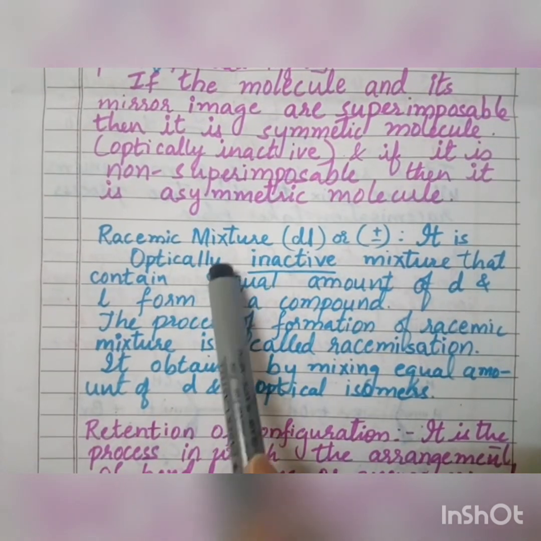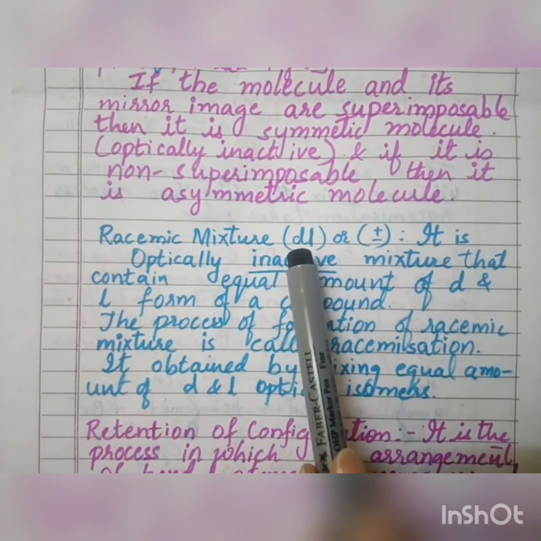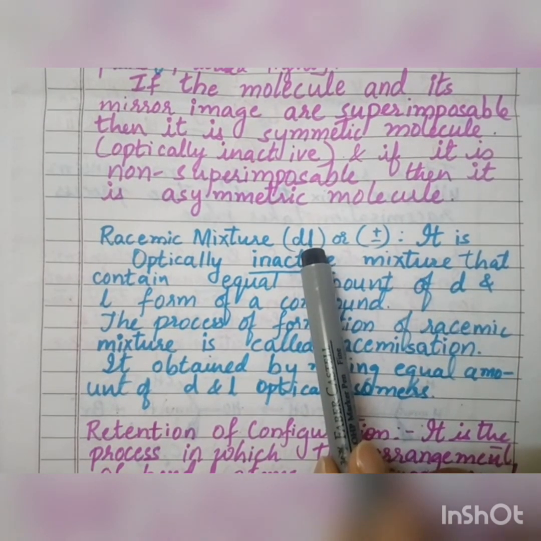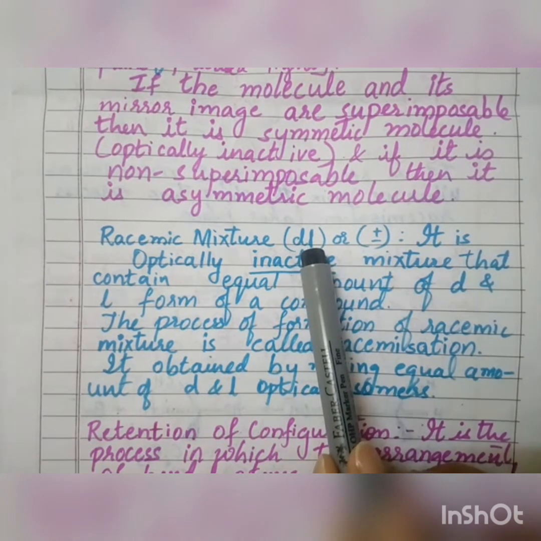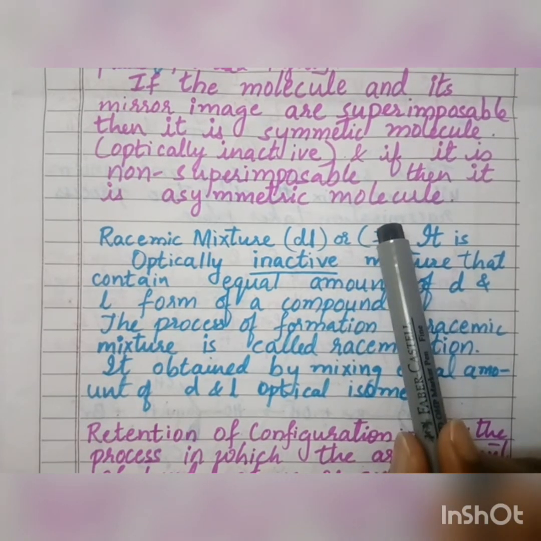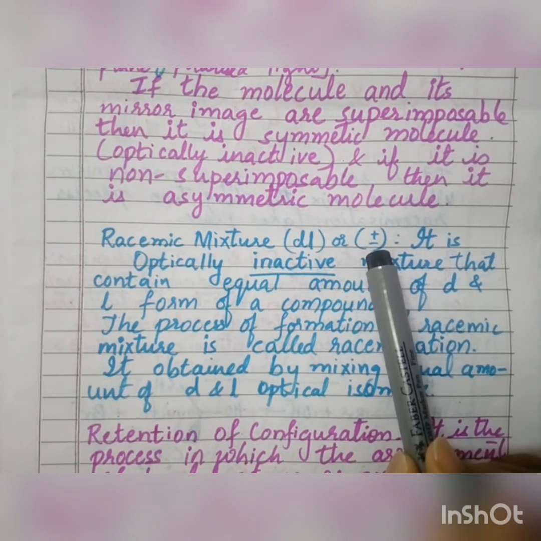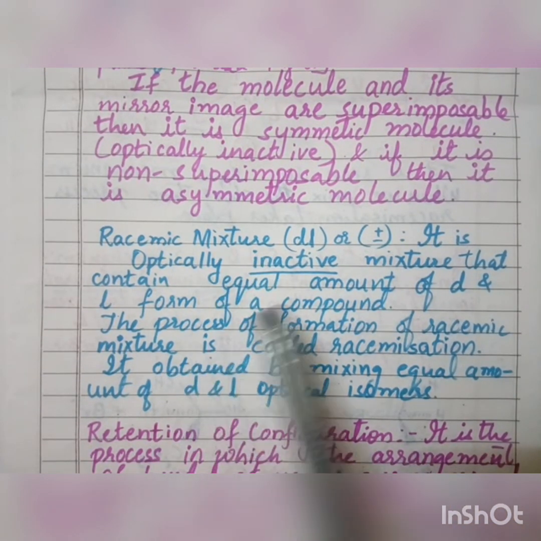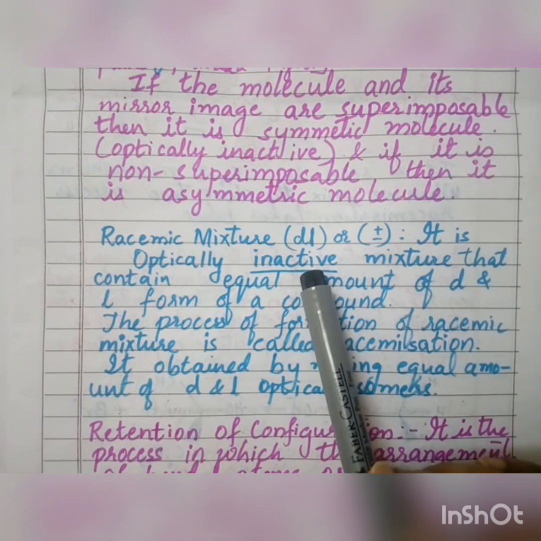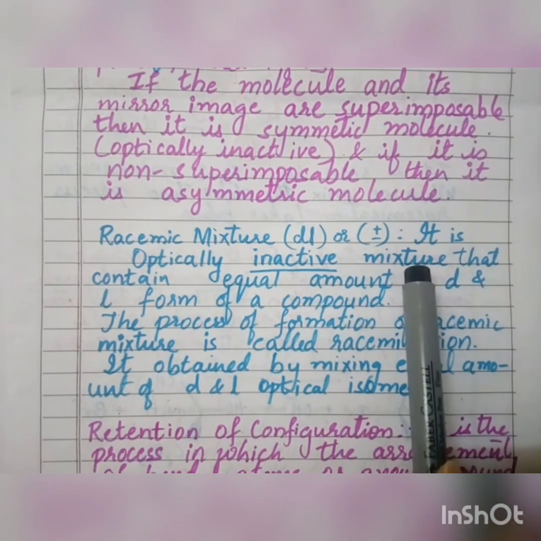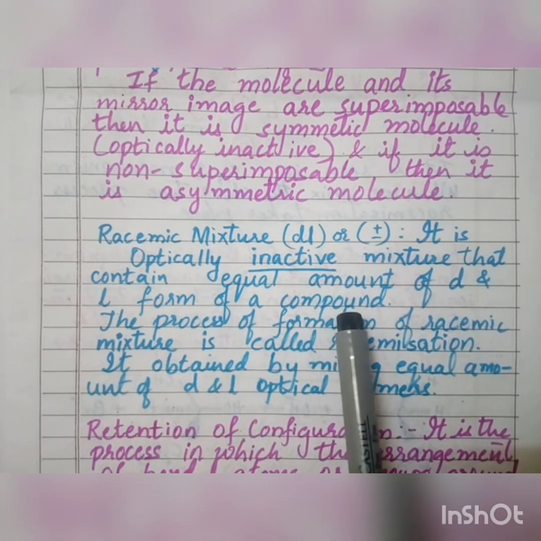The next point is what we call the racemic mixture. A racemic mixture is shown by a mixture of D and L. It is indicated by small letter d, small letter l before the name of the compound, or together by positive and negative signs in brackets just before the name of the compound. Now what is this racemic mixture? It is the optically inactive mixture. Remember, it is not active, it is inactive. It is an optically inactive mixture that contains equal amounts of the D and L forms of the compound.